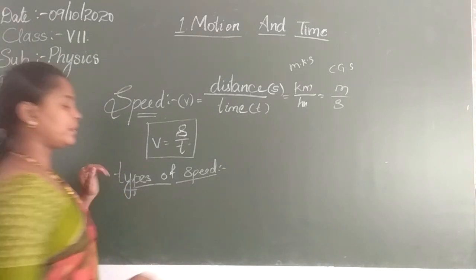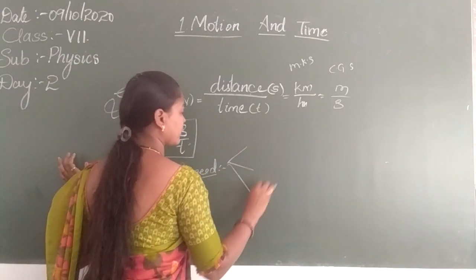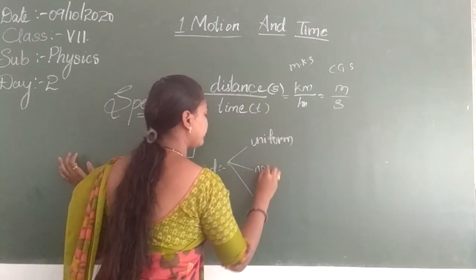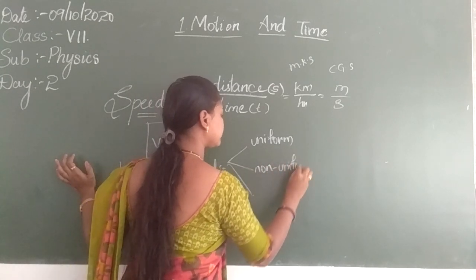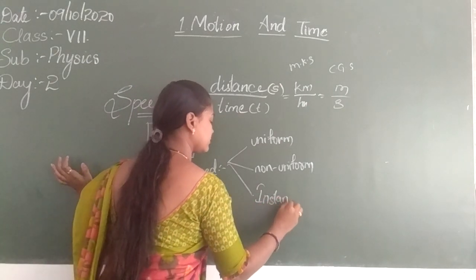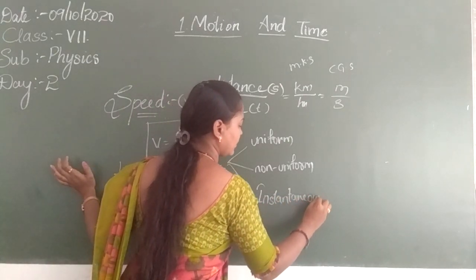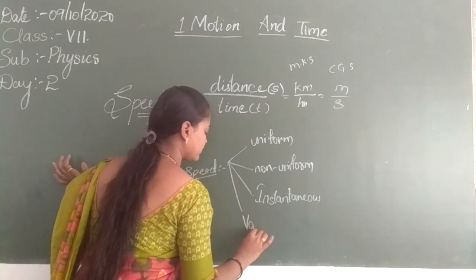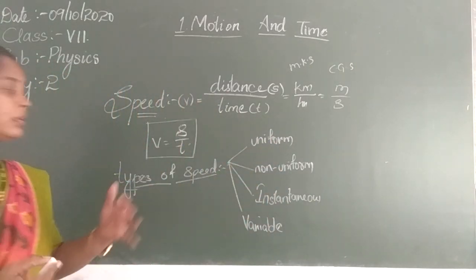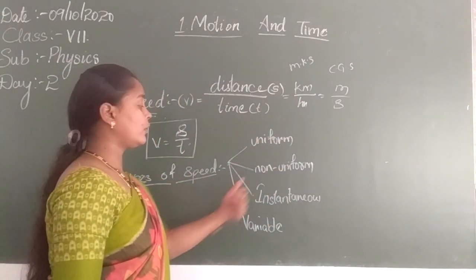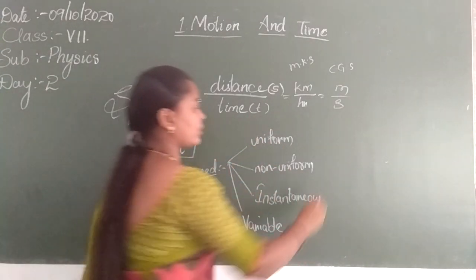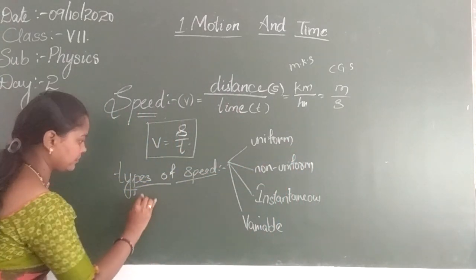We will go over the types of speed. First is uniform, non-uniform, next instantaneous, and one more is variable. These are the four types of speed we normally come across: uniform speed, non-uniform speed, instantaneous speed, and variable speed. For all these, you have a common diagram and a common table here. So I will explain to you.